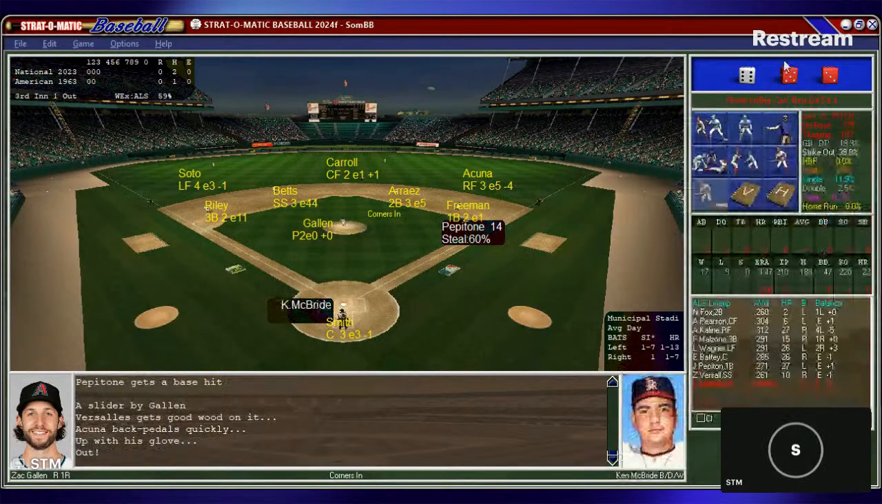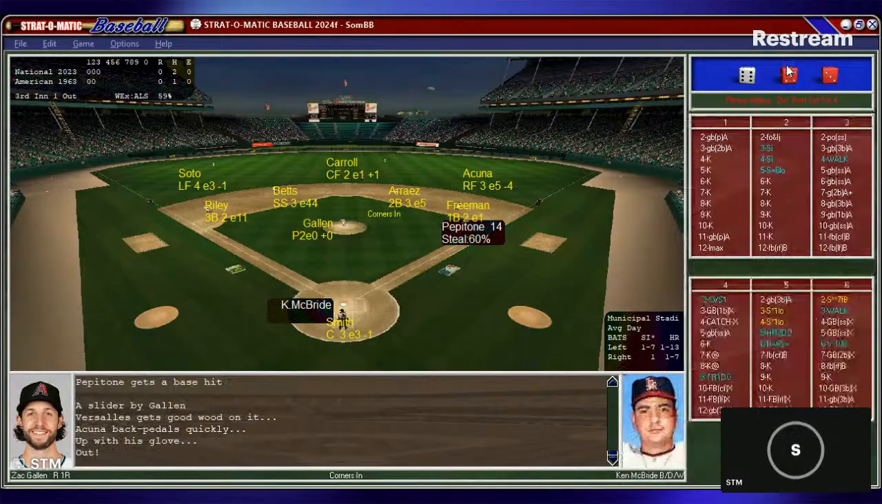Here is McBride, gets the start. Again, he's a normal hitting pitcher. They did hit this season, so it gave him a little more offense. So Gallen looks in at Smith. Smith puts down the sign.